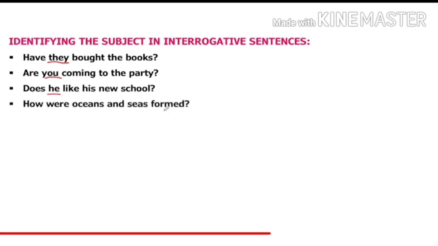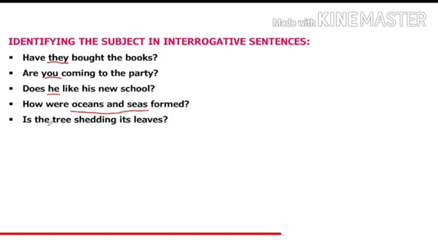How were oceans and seas formed? So, what were formed? The answer is oceans and seas. Is the tree shedding its leaves? What is shedding its leaf? The tree.